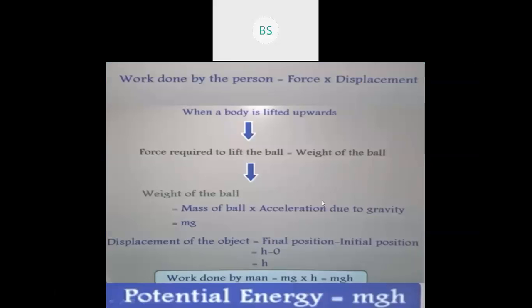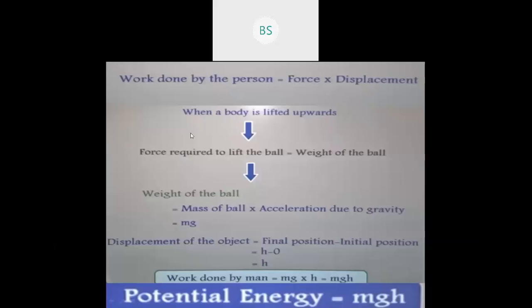Okay. So children, you can see here work done by the person. When Ningan Gowda is dropping a ball from a certain height, he is doing some work, correct? So work done by the person is equal to force into displacement. Because already you have studied about this, correct? That is force into displacement. Because Ningan Gowda is applying force on a ball and he is displacing it. Means what? He is taking a ball from ground to first floor. So there is a force and there is a displacement. So the two things are involved here.